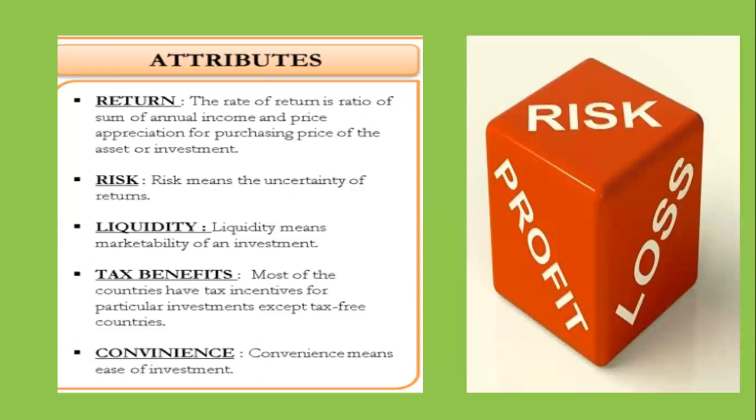This is liquidity. Then tax benefit. In the previous class, I spoke about the tax benefit. If you invest in certain shares or certain plans, you will get tax benefit and tax shield. I told you examples like ULIP, unit linked insurance plan, Sukanya Samriddhi Yojana and all. So you will be able to get up to 1,50,000 of tax benefit.